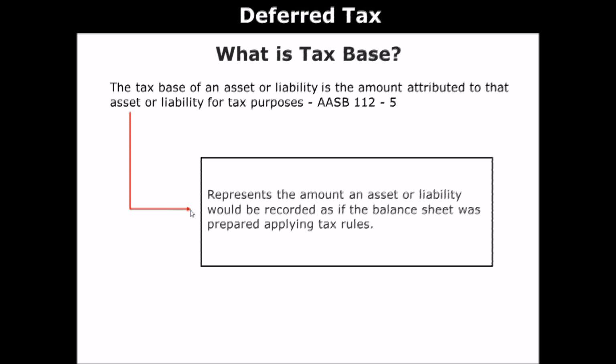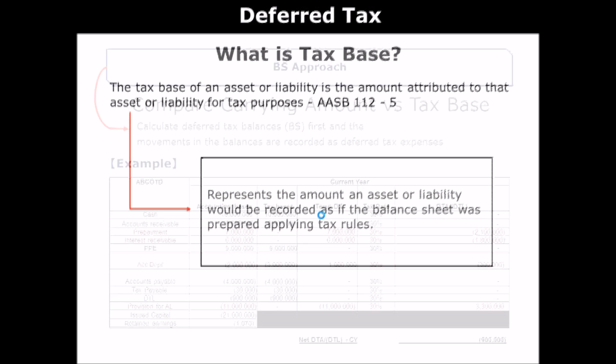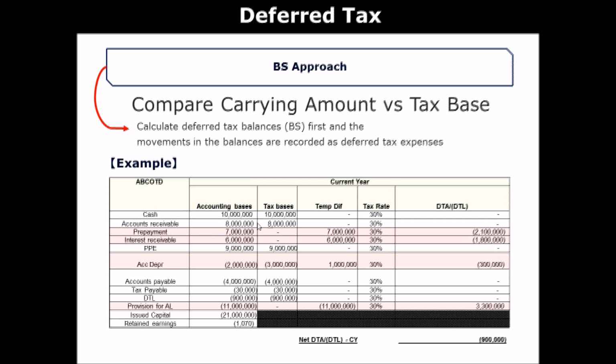So I need to define what really the tax base is, right? The tax base of an asset or liability is the amount attributed to that asset or liability for tax purposes. This is not useful at all, right? This doesn't really make sense. So this is as per AASB 112 or as per IAS 12, but this definition is pretty weak. So if I had to rephrase that, I would say this represents the amount an asset or liability would be recorded as if the balance sheet was prepared applying tax rules.